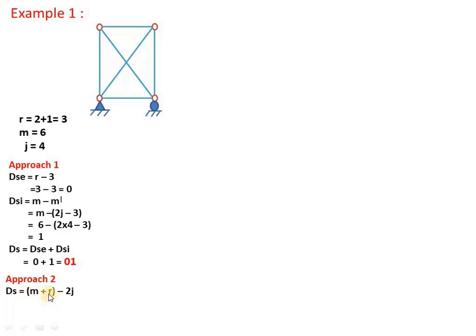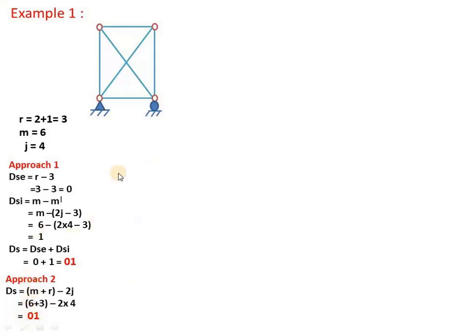R is the external reaction components, so this gives you the total unknown forces. Each pin joint has two equations of equilibrium, hence it is minus 2J. If you simplify by putting the values of M, R, J, you again get 1. So with approach 1 the total degree is 1, and here also the total degree is 1.